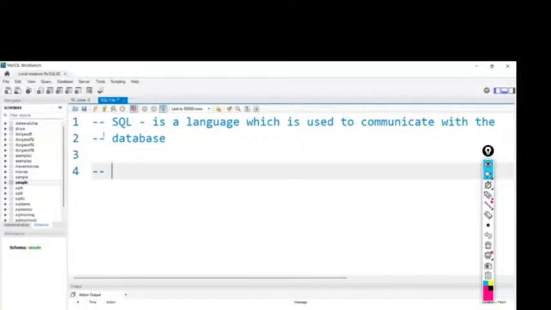Next, what are multi-line comments? We write like this. Maybe I'll write at the bottom: hash star, and after that we write anything, in some lines. At the end, to close it, we again use star and hash. This is called a multi-line comment. Hash star, star hash, and in between I can write any number of lines. That is all considered comments.